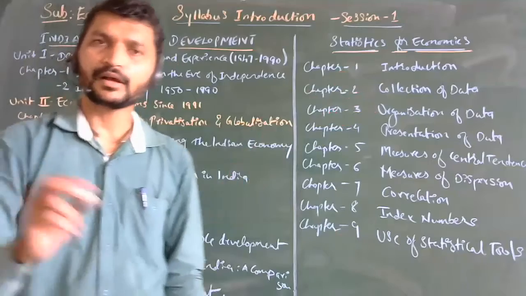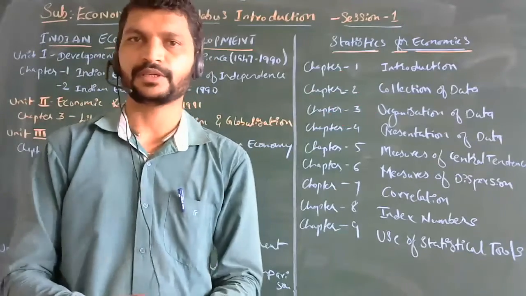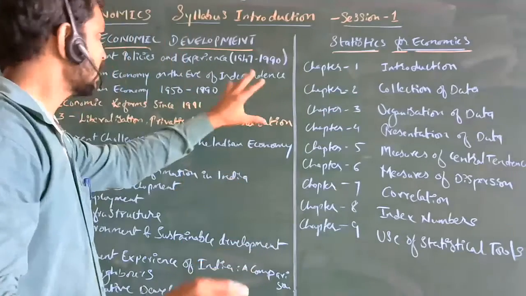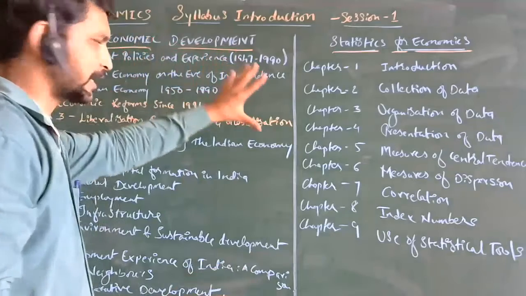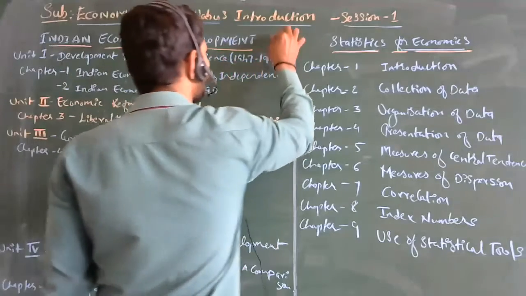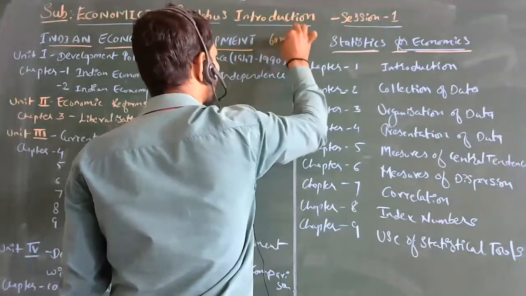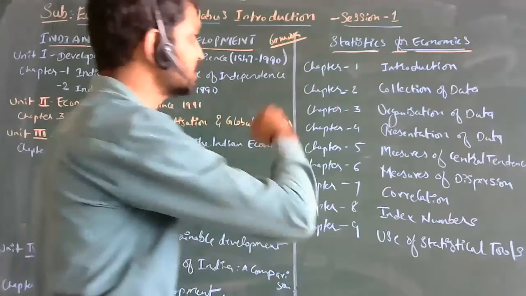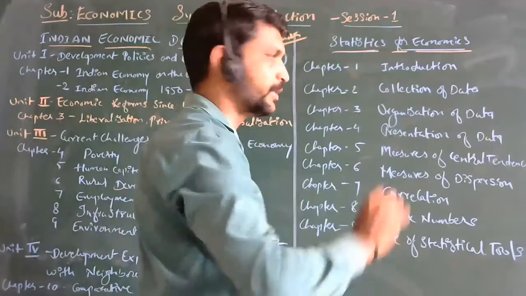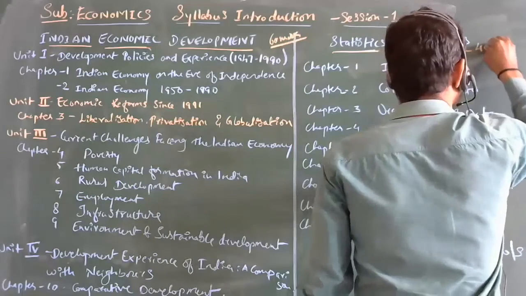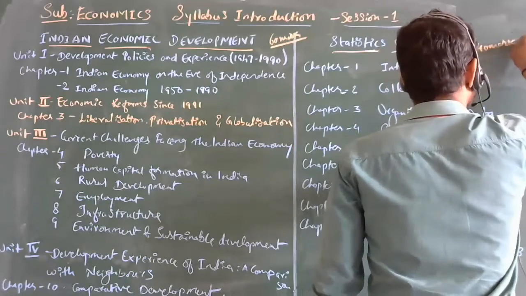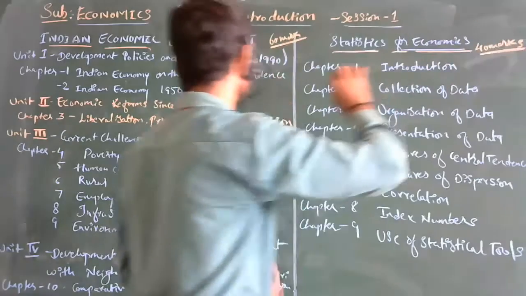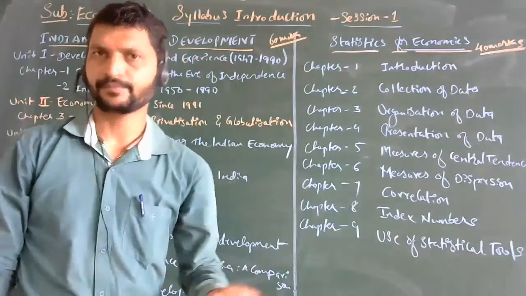Okay, then how are we going to start with this? When we start with Indian Economic Development, we are going to get nearly 60 marks of questions from this book. And from the other side, Statistics for Economics, we will get 40 marks. So this is the ratio of questions we will be getting.